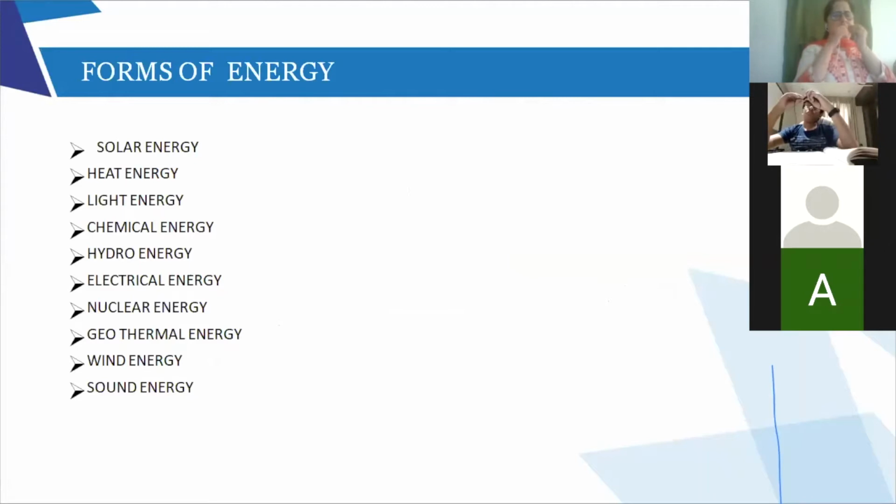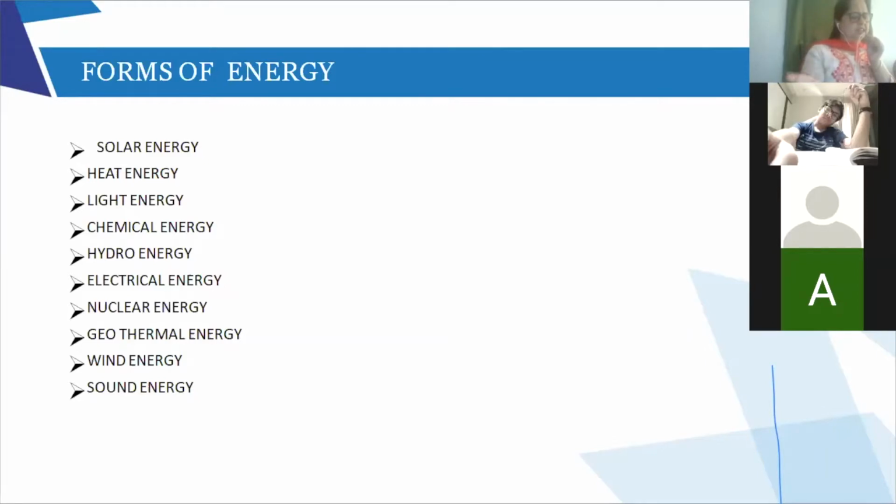Now, forms of energy. I think you are already familiar with all the different forms of energy. We learned last year also: solar energy, heat energy, light energy, chemical energy. All the definitions are given on page number 34. You can just go through the definitions quickly. So these are all the different forms of energy. After I complete, just see the definitions.